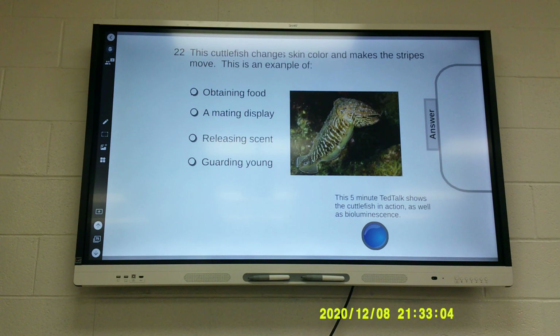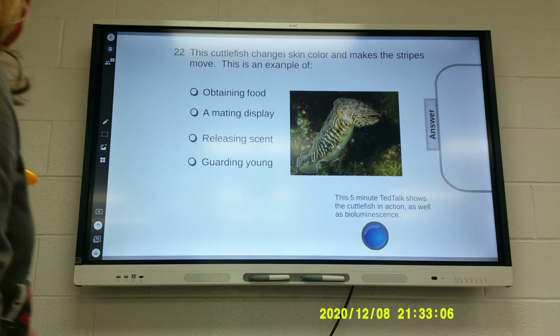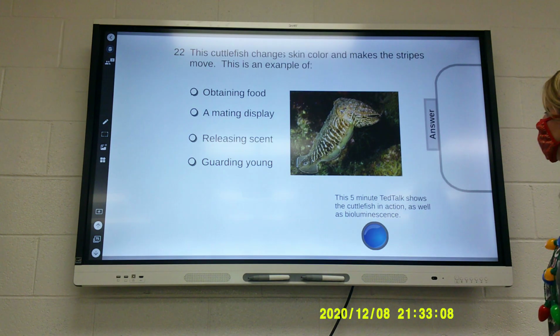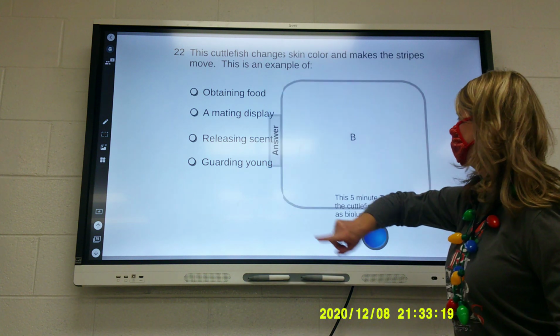Alright, this is where we're going to start today. This cuttlefish changes skin color and makes the stripes move. What is that an example of? Obtaining food, a mating display, releasing scent, or guarding young. What do you think? Anybody? A mating display. Mating display is correct.